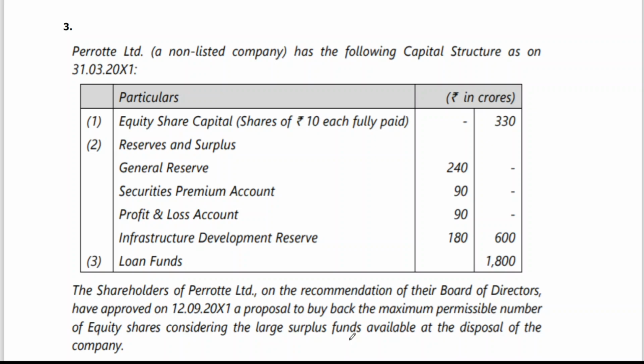I told you, applicable to private limited companies and unlisted companies are sections 68, 69, 70 of the Companies Act and rule 17 of the Companies (Share Capital and Debentures) Rules, 2014. The same is applicable for listed companies also, except that the SEBI Buyback of Securities Regulations are applicable. That is the difference. But as far as the accounting is concerned, we follow the same procedure which we discussed in the previous class.